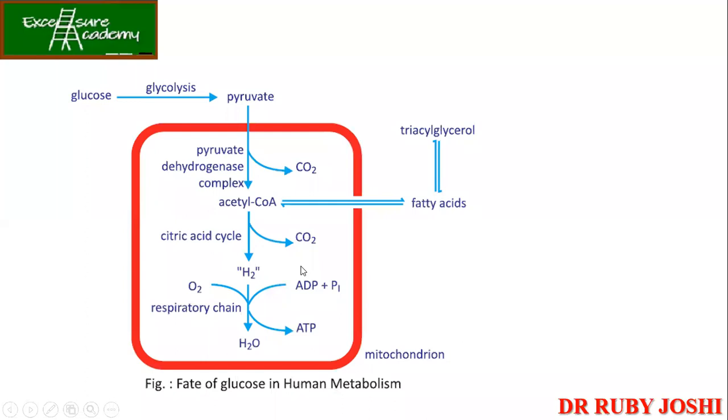So finally what is happening? CO2 is being released, oxygen is being used, finally water हमें मिलता है और as a byproduct we get ATP. And this is what we are interested in. Okay? और ये कहाँ पे हो रहा है आपका सारा का सारा माइटोकॉन्ड्रिया में हो रहा है, ठीक है.